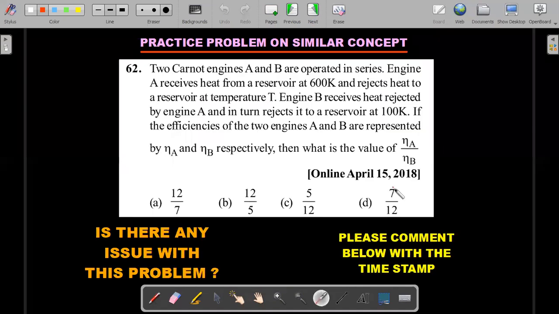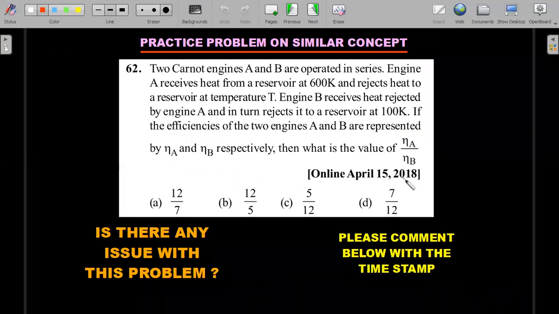Okay. So now I just want you to solve this practice problem on a similar concept. Read the question carefully. Okay. I found a problem or an issue with this question with all the concepts that I have taught in the last two problems. Two Carnot engines, again boringly, are in series, and this was the 2018 question.